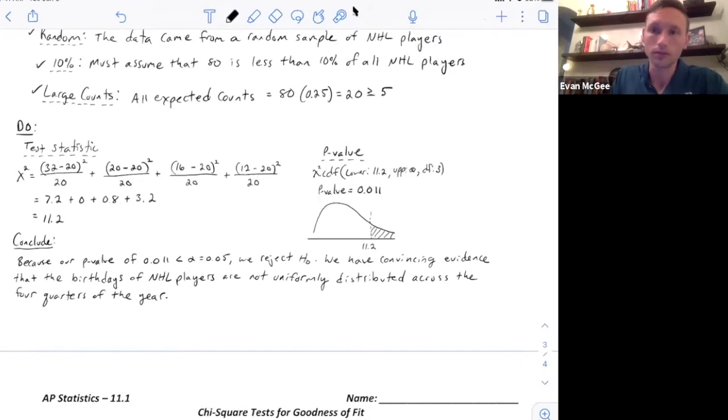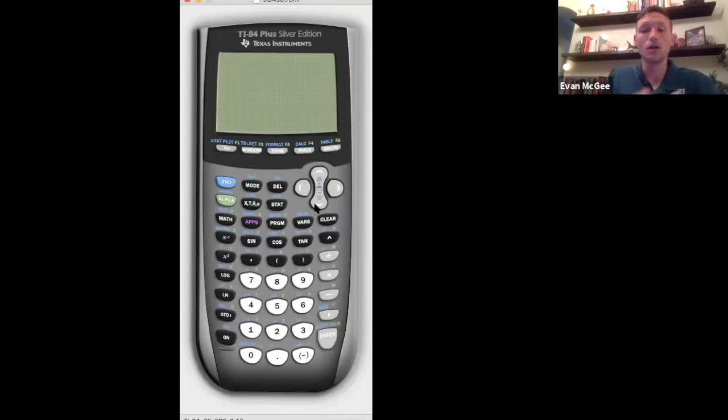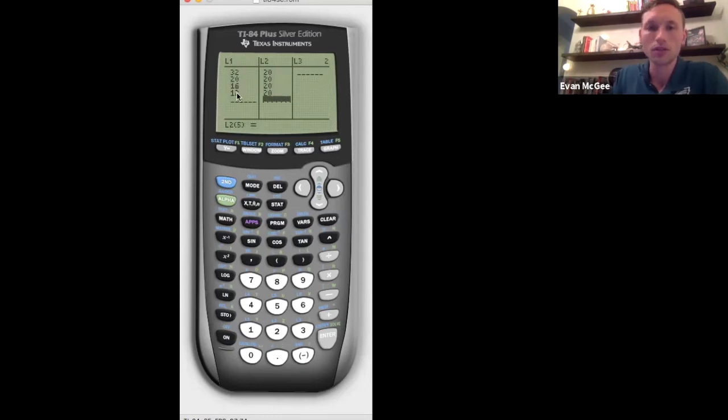Now I want to show you how to do this on your calculator in a much quicker way. So I'll pull up my calculator here. First thing you have to do is enter your observed values and your expected values. So I'll put the observed values in list 1 and the expected values in list 2. So we had the first quarter, second, third, and fourth,